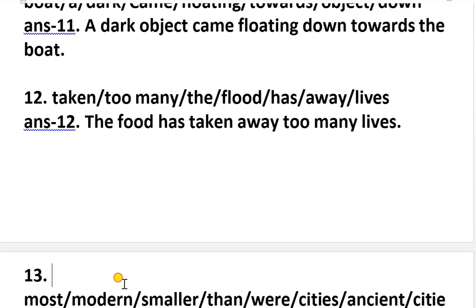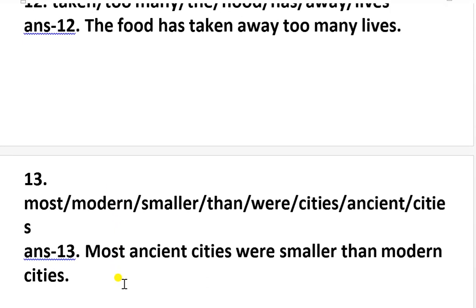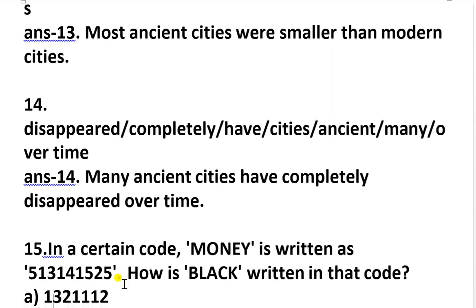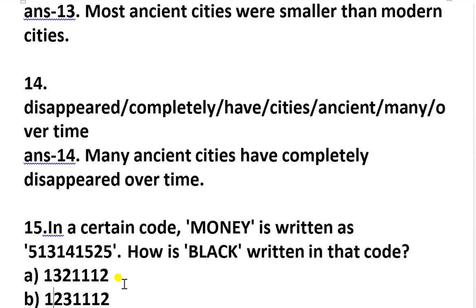Now question number 13. Most ancient cities were smaller than modern cities. Question number 14. Many ancient cities have completely disappeared over time. So these are the jumbled words questions.